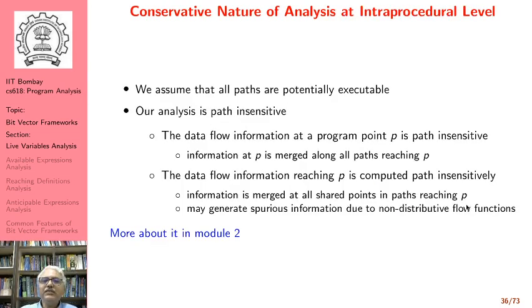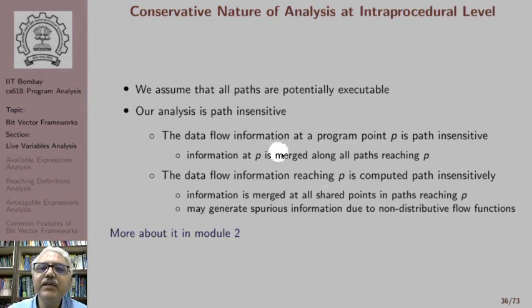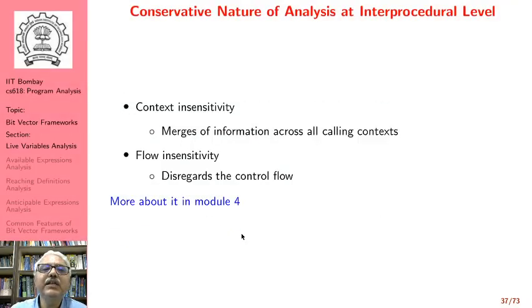So this was at the intra-procedural level. We assume all paths are potentially executable. Our analysis is path insensitive. So this is what we saw just now. The information at P is merged along all paths reaching P, which means that the data flow information reaching P is computed path insensitively. Okay, so this may generate spurious information due to something called non-distributive flow function, which we will study more in module 2. This does not fortunately happen for live variables analysis.